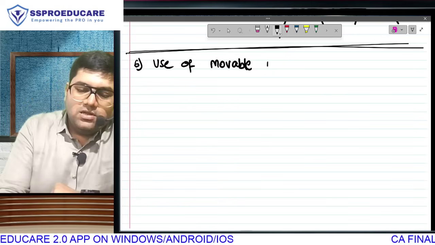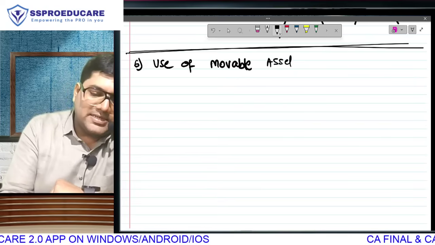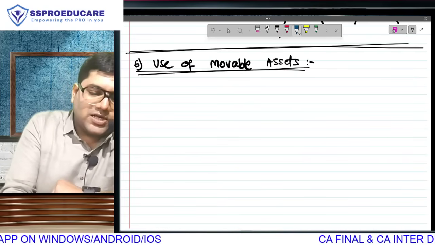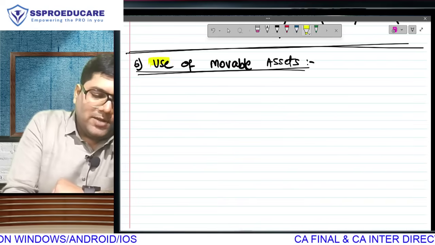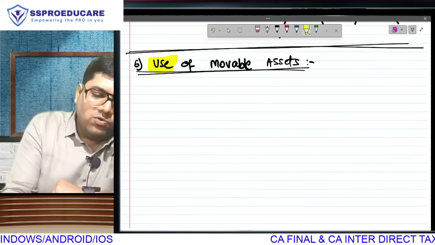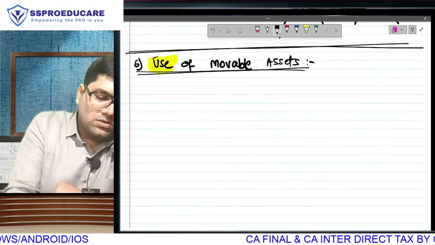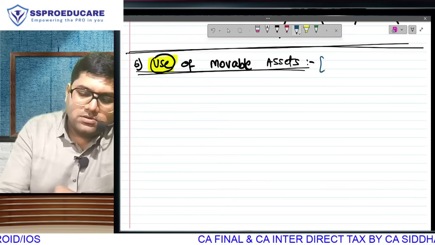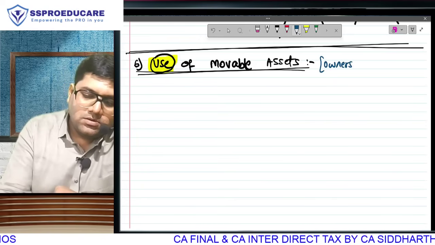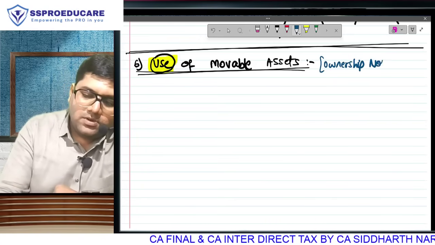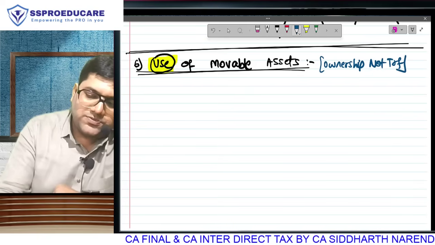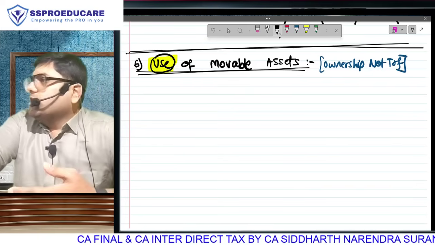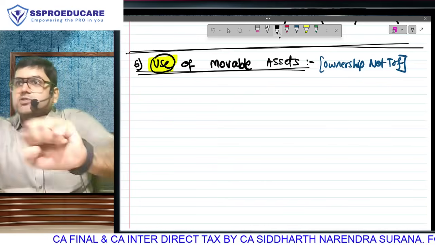Okay. Next, use of movable assets. Focus on this word. Your employer is giving you some movable assets to use. Use means ownership has not been transferred. You are not getting ownership of the asset. Your boss is giving it to you to use. He is going to take it back.